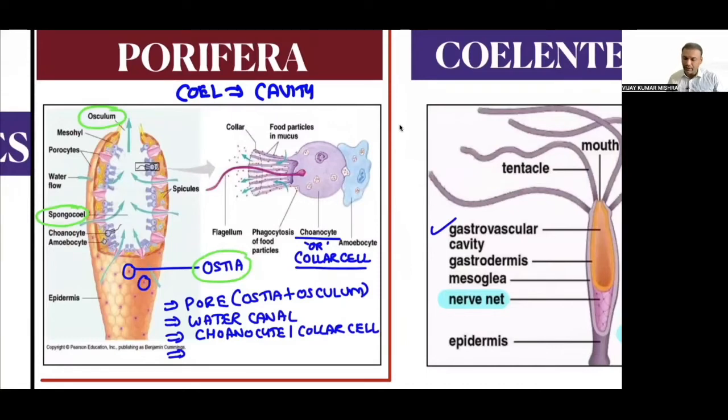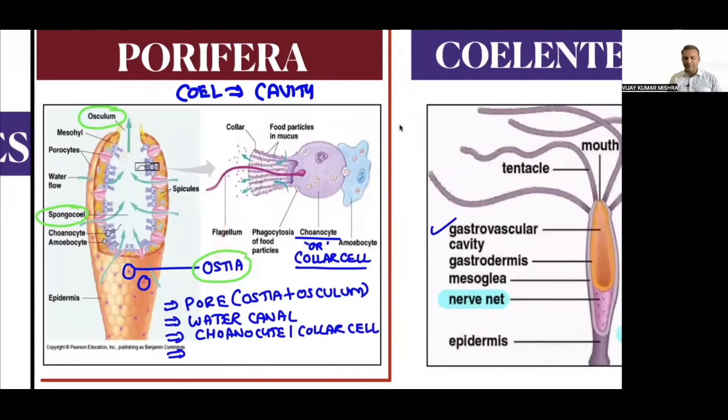So now the pores are over. The water canal system is the star. The water transport system, the water canal system, is the unique key feature seen in Porifera. The function of this water canal system is to bring water in through ostia and remove the unwanted waste through the osculum.